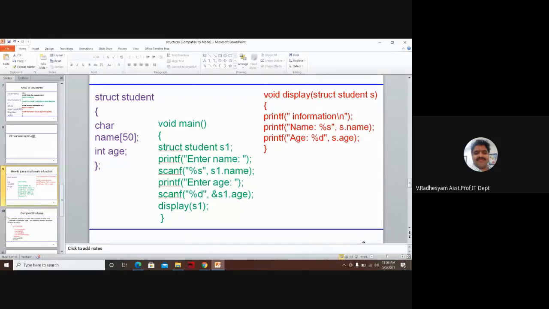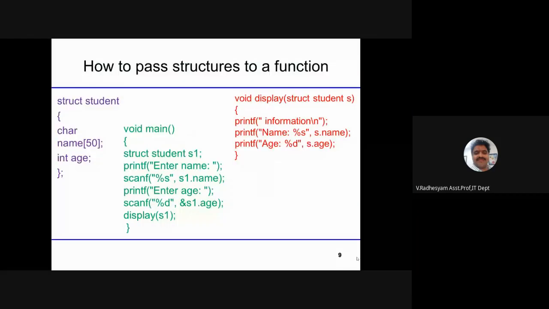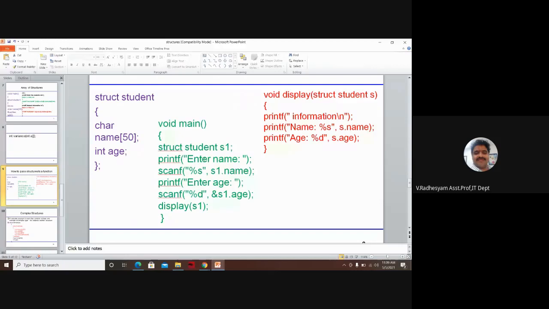How to do that? Consider a struct student with name and age, only 2 values, and close. Start the void main and struct student S1. I am declaring a structure variable inside main. A structure variable can be declared in 3 ways. Before the semicolon only you can consider here S1. No problem.